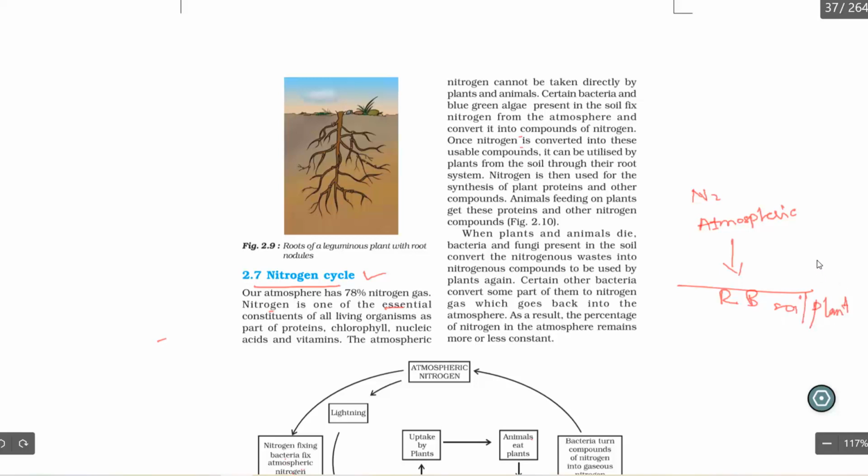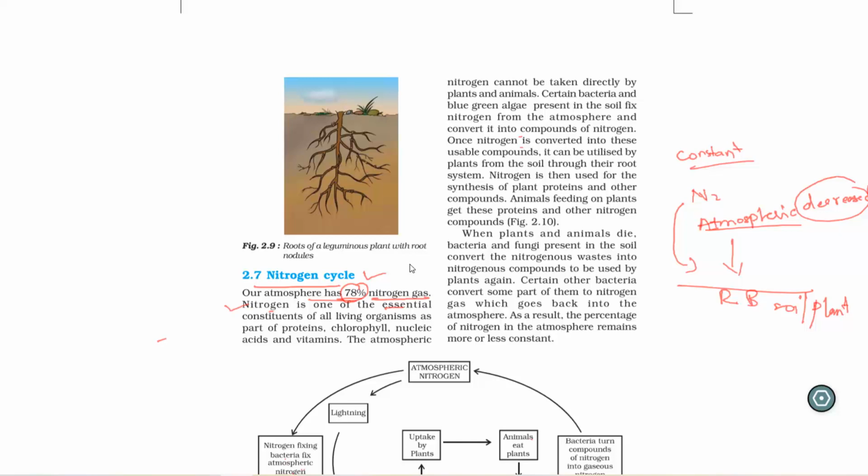If the nitrogen is absorbed by the plants or the animals, what happens? The nitrogen present in the atmosphere should be decreased, right? But this nitrogen is not going to decrease. Why? Because the nitrogen remains constant. How is this going to happen? Let us see. The atmosphere contains 78% of nitrogen gas. So our atmosphere consists of how much percentage of nitrogen gas? 78% of nitrogen gas.